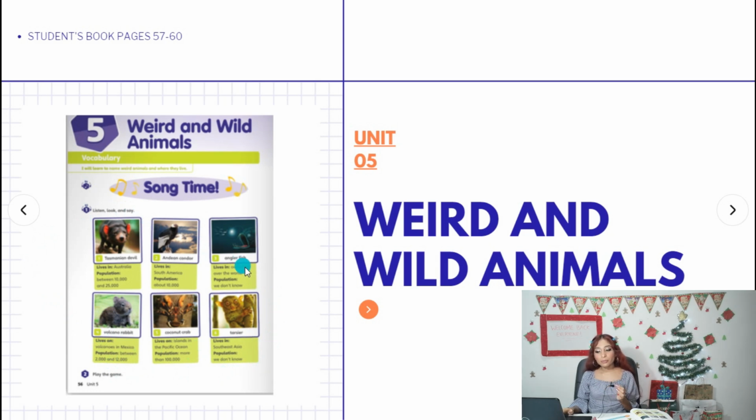We review about the vocabulary, but this is like extra information about the animals. It's not necessary to learn this. No es necesario que se lo aprendan. Solo es para que conozcan un poco más de los animales que vimos. For example, we learn about the Tasmanian devil, Indian condor, anglerfish, volcano rabbit, coconut crab, and tarsier. Okay? These are the weird and wild animals.